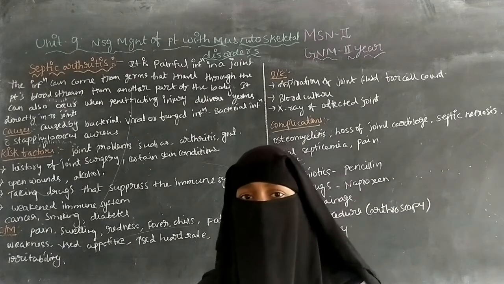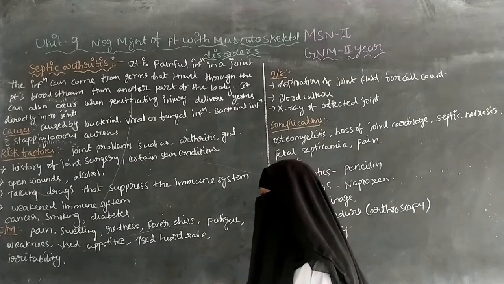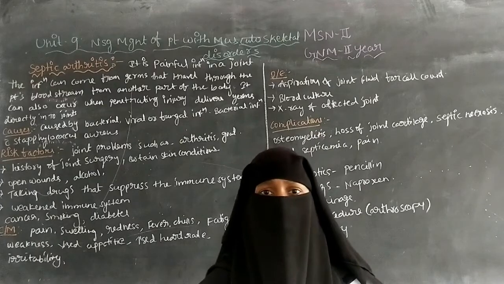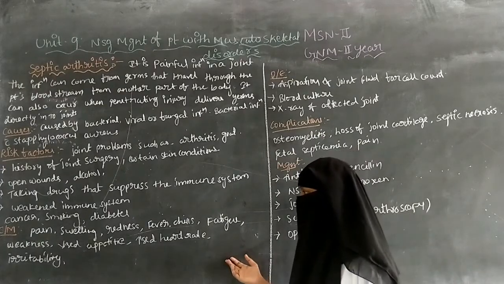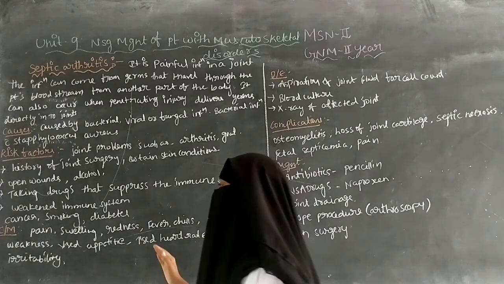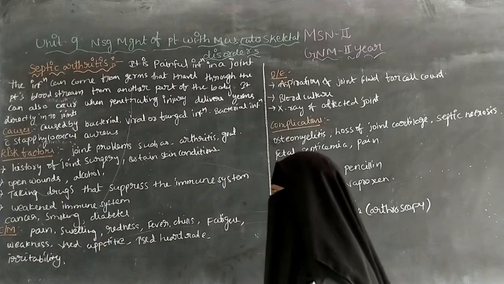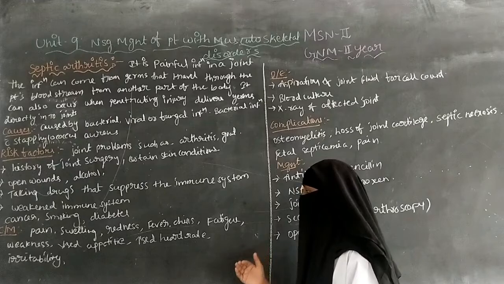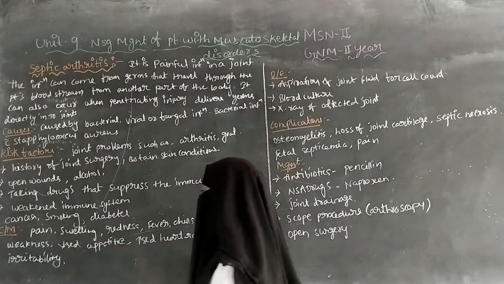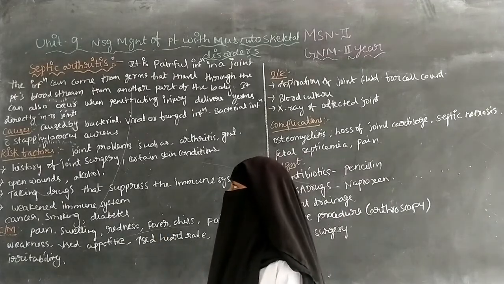Because of the infection there is an increased heart rate. Because of the infection the patient may have fever. Because of the fever the heart rate can be increased and the patient may be irritated. So the patient will have irritability. The clinical manifestations include pain, swelling, redness, fever, chills and fatigue, weakness, decreased appetite, increased heart rate and irritability. So it is about the clinical manifestations.